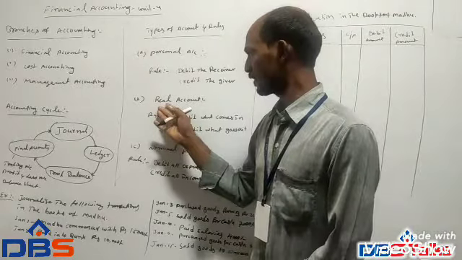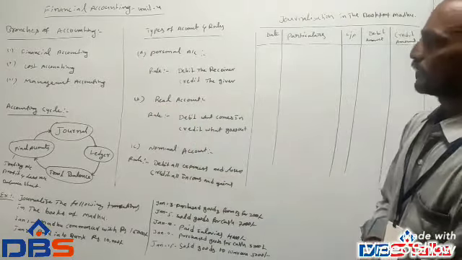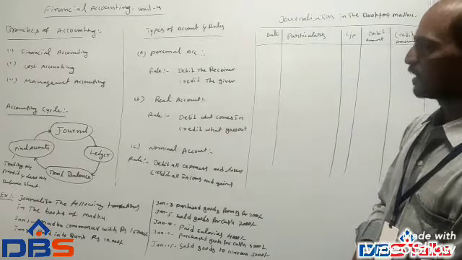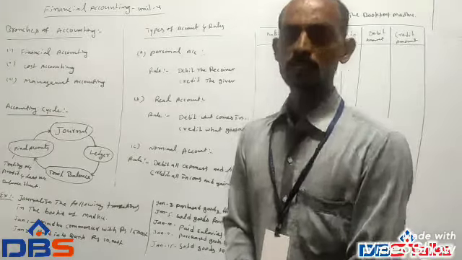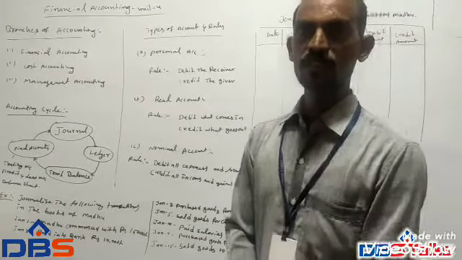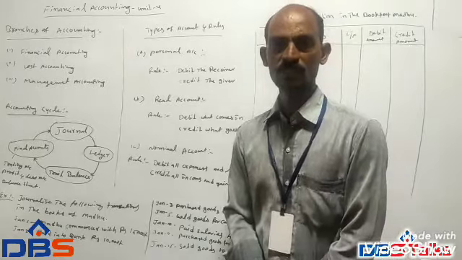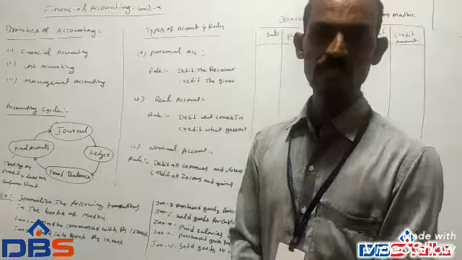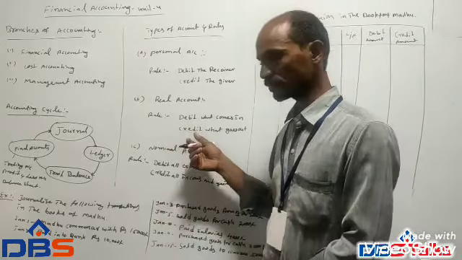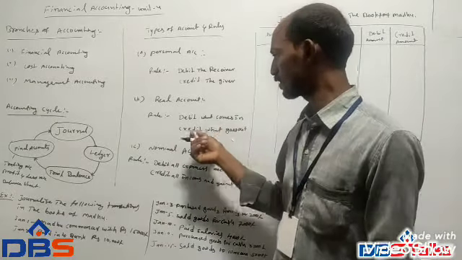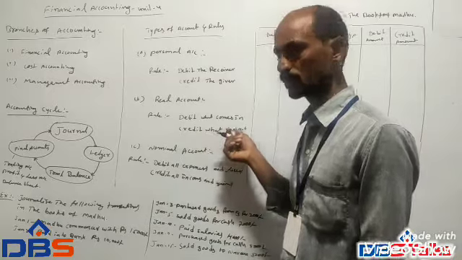Second, real account. These accounts are opened in the names of assets like furniture, pictures, machinery, buildings, lands, etc. Here, the rule is: debit what comes in, credit what goes out.